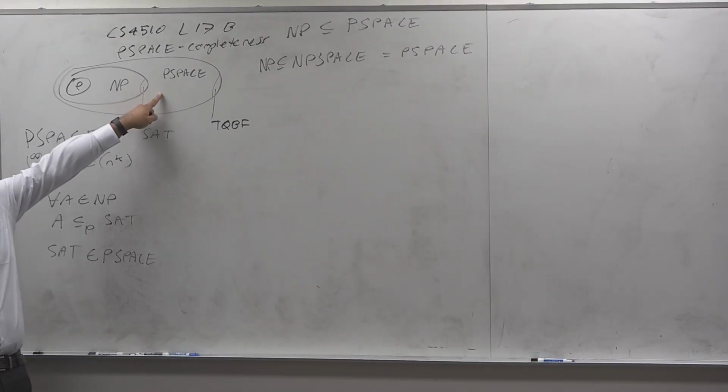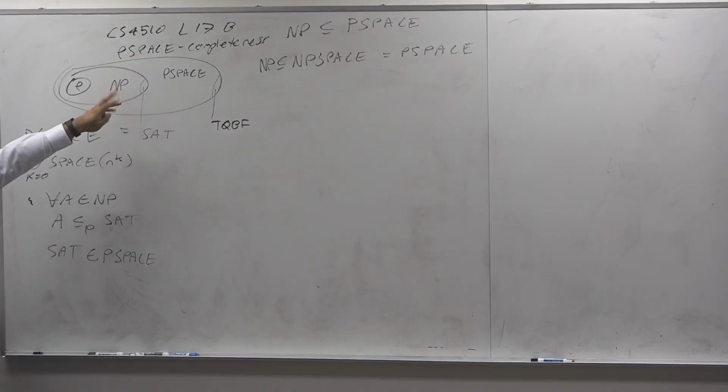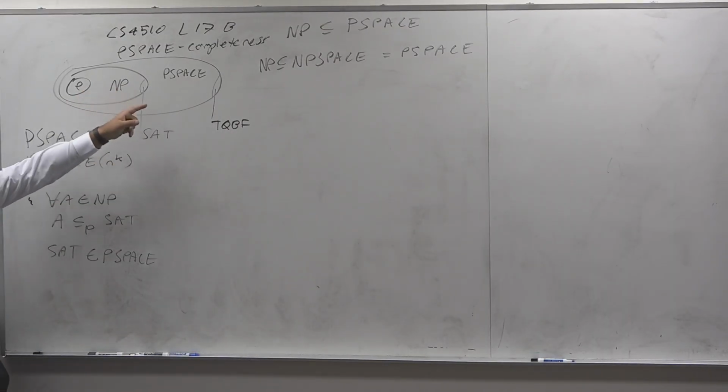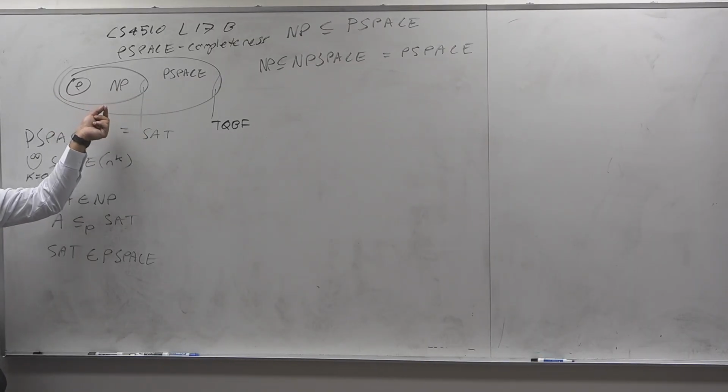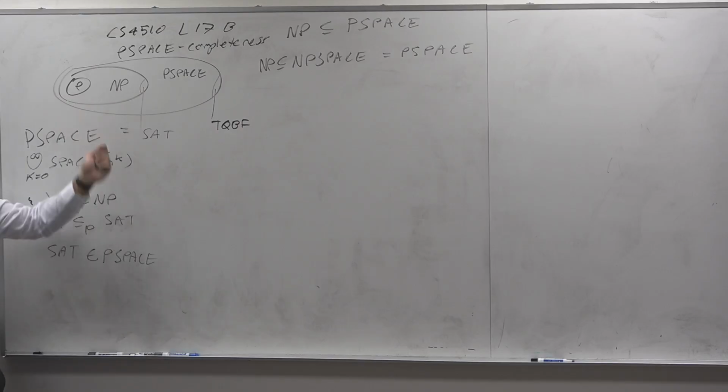It turns out that there's a larger class, perhaps. We don't know if NP equals P-space, by the way. We don't know anything. We don't know if P equals NP. We don't know if NP equals P-space. And we definitely don't know if P equals P-space, because if P equals P-space, then P equals NP, right? We have no idea how any of those work. But the P versus P-space question is as hard a question as the P versus NP question for this reason. It turns out there's a whole theory of P-space completeness with similar but different problems. And that's basically the point of today's lecture, to talk about how they look.